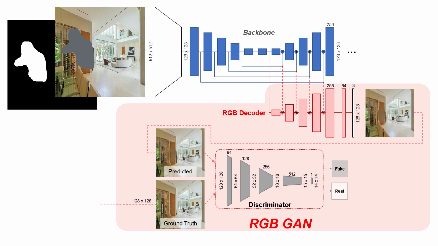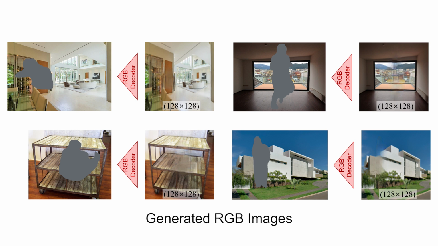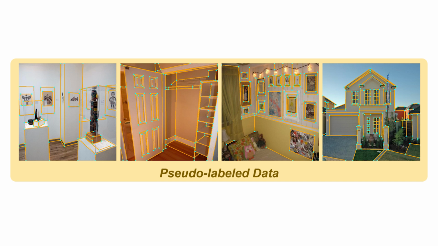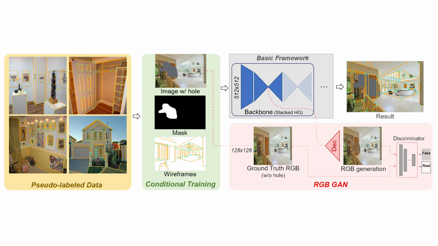Second, we combine RGB generative adversarial network that learns to regenerate invisible scene contents inside the hole. Our generative adversarial network encourages the model to better predict the underlying hidden structure of the scene even beyond the hole. Finally, we introduce semi-supervised learning with pseudo labeling to further enlarge model capacity to overcome small-scale ground truth labels. Our approach can be flexibly combined with any of the recent basic frameworks that share a similar backbone network.